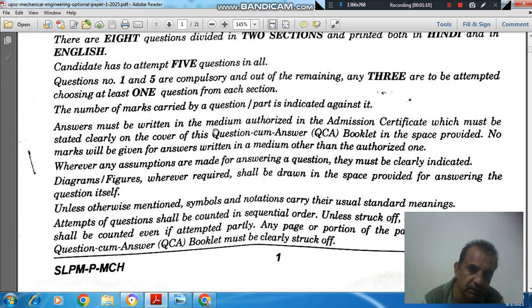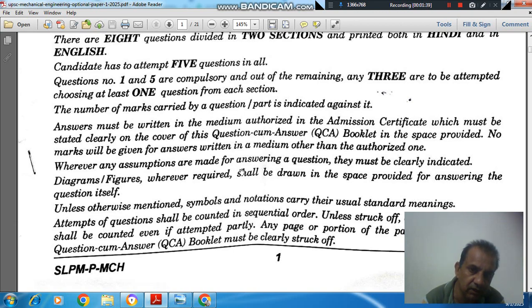Answers must be written in the medium authorized in the admission certificate, which must be stated clearly on the cover of this question-cum-answer QCA booklet in the space provided. No marks will be given for answers written in a medium other than the authorized one.